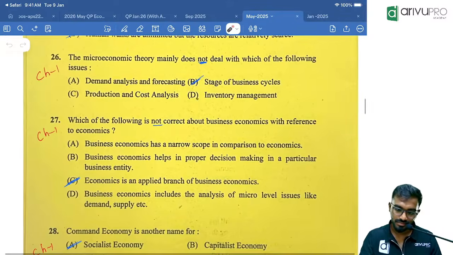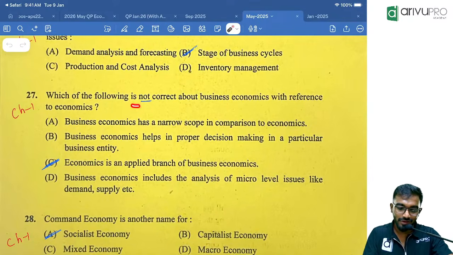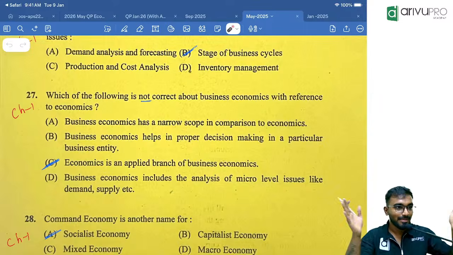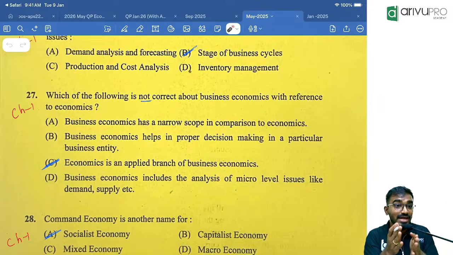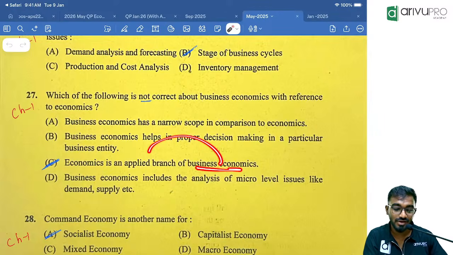See here, I said now, one of the favorite questions of ICAI. Which of the following is not correct about business economics? With reference to business economics, it has a narrow scope compared to economics. General economics will speak about multiple aspects, micro, macro, everything. But business economics will consider only microeconomic analysis for decision making. Yes, it is narrow. Business economics helps in taking right decisions. And economics is an applied branch of business economics. No, it is the other way around. Business economics is an applied branch of economics.